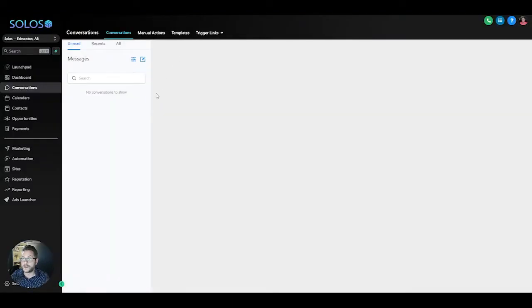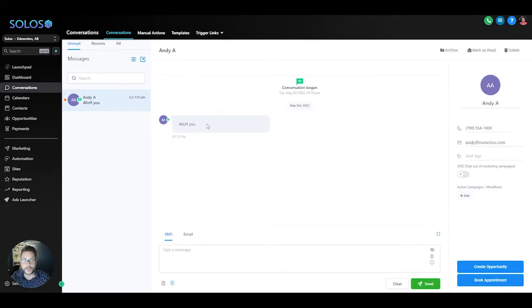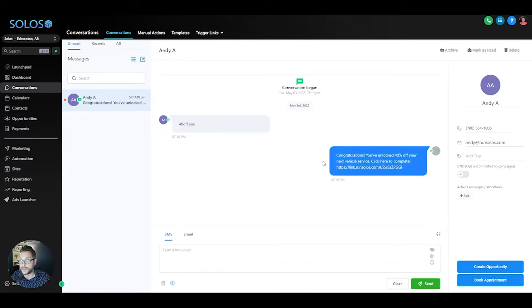So demonstration here first, we're looking at conversation stream. I'm going to fire off the 40 off word trigger. We're going to have it come through in real time. We're going to watch it here. Solos is going to take that 10-second pause to make it feel a little more human-like, a little more pragmatic. And then it's going to fire back that reply that we had determined in the workflow. Great, fantastic. As you can see, it's popped through here on my phone. Traditionally, your customer client's going to follow through by clicking that link and completing whatever action you've asked and determined them to do.